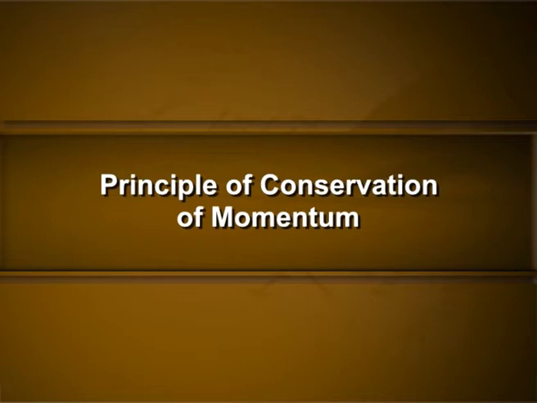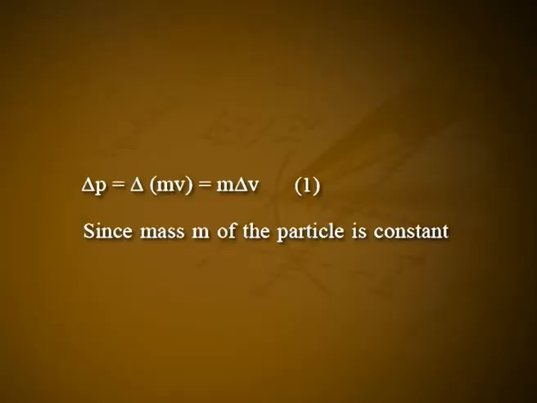Principle of conservation of momentum. Suppose a particle of mass m has a velocity v at a time t and a velocity v dash at a time t dash. The change in velocity during the time interval delta t, equal to t dash minus t, is delta v equals v dash minus v, and the change in momentum is delta p equals delta (mv), which is equal to m delta v. Let it be equation number 1, since the mass m of the particle is constant.